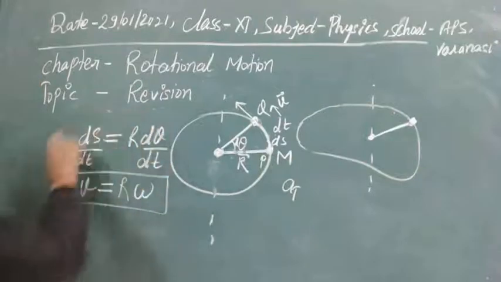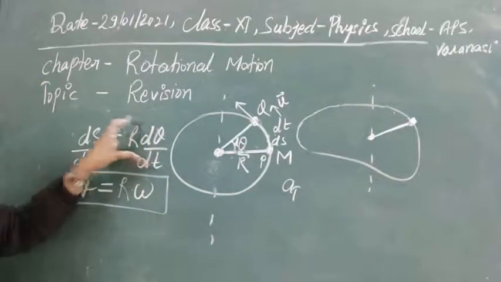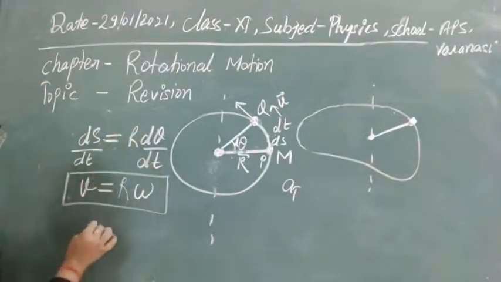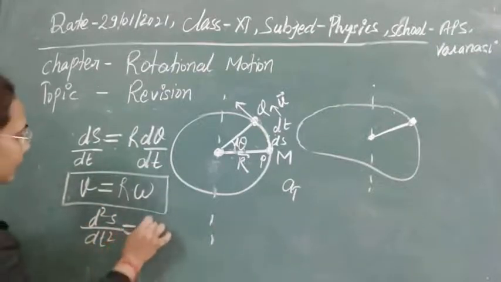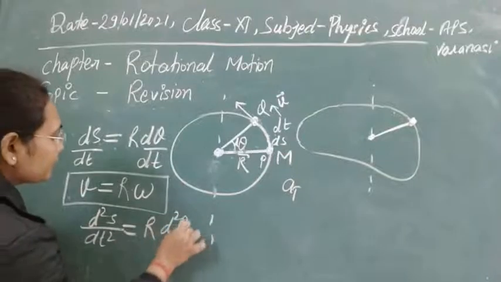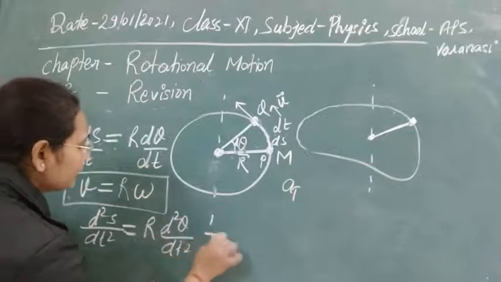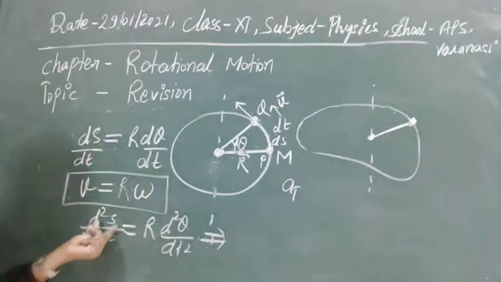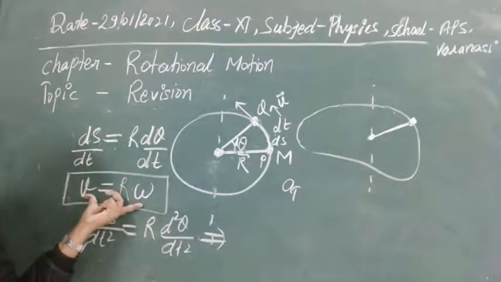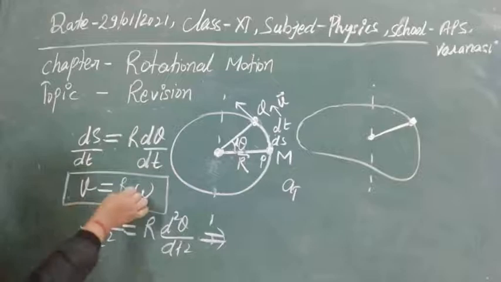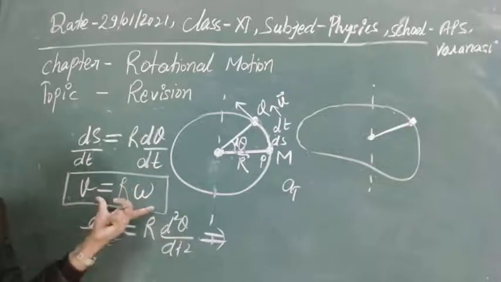To find the acceleration, let's differentiate this equation again. If we differentiate it again, this will be d2s by dt2 equal to r d2 theta by dt2. Clear? So the rate of change of velocity, or you can simply differentiate this one also: dv by dt is equal to r d omega by dt.